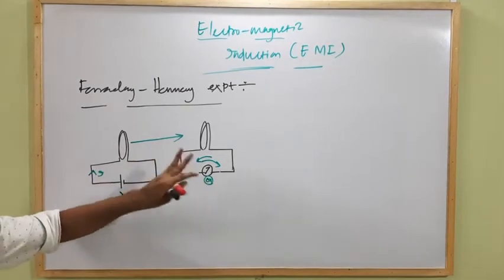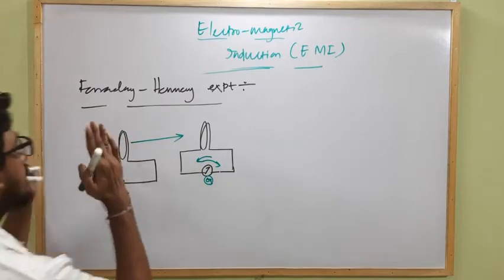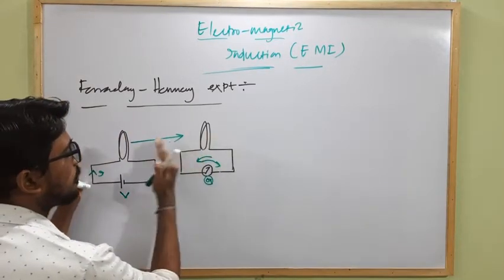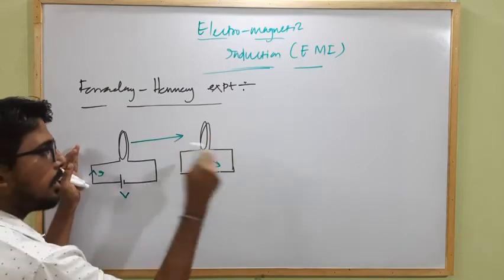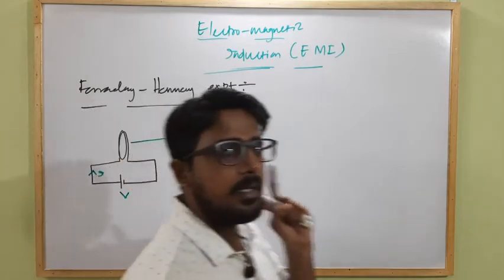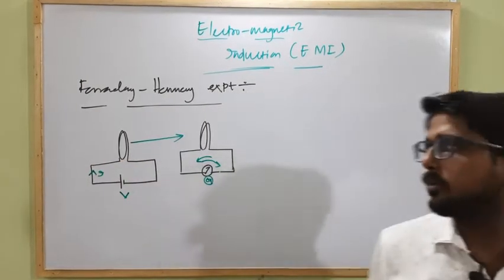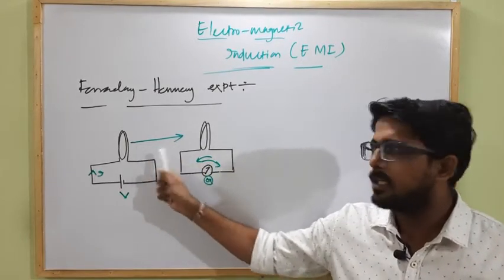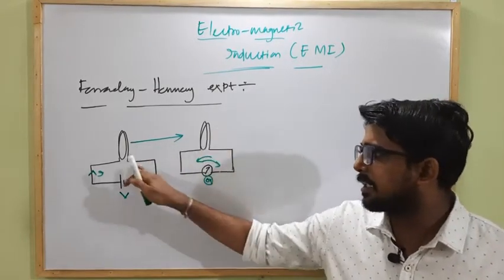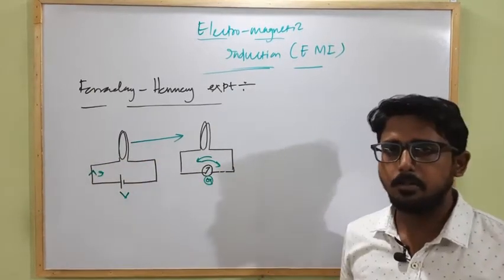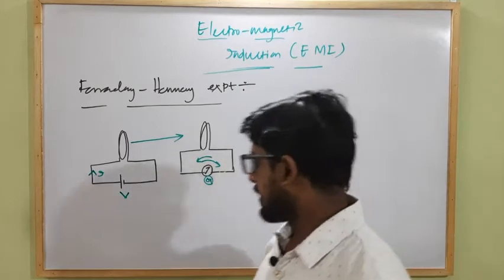This deflection can also be obtained if I make this coil static and move the other coil forward and backward, then also the galvanometer shows deflection. This means that when there is any relative motion between these two coils, whether this coil is moving or at rest, or this coil is at rest and the other is moving, then only the galvanometer shows deflection. Clear?